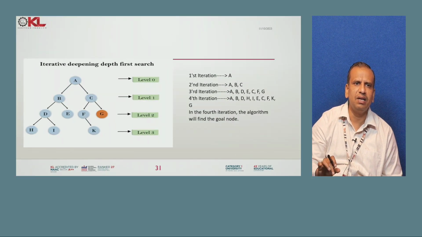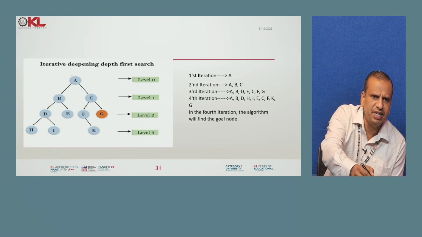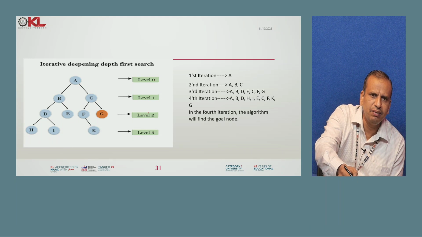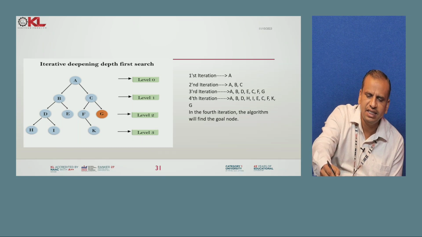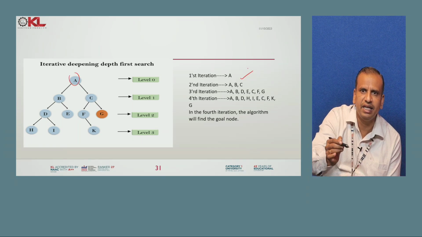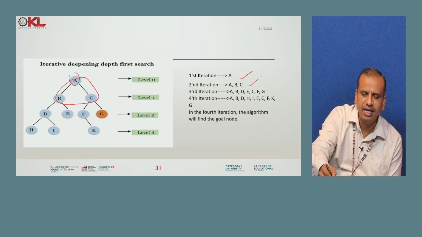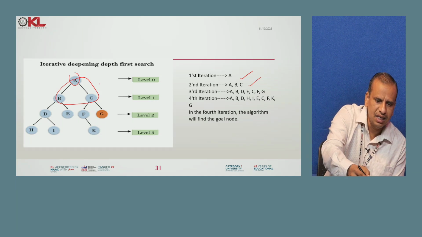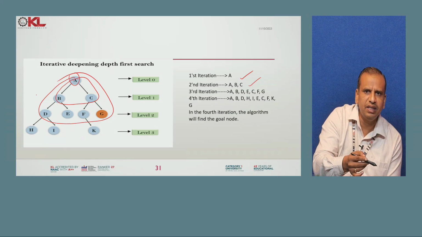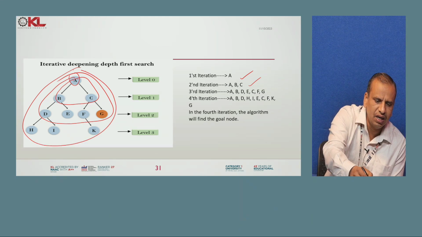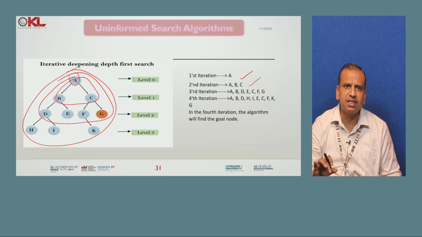And then next another one is iterative deepening depth first search. See, iterative means here the same tree has level 0, level 1 and so on, up to level 3. In the first iteration it selects only A, that is why here it is written A. In the second iteration ABC, see here this is our second iteration, that is why ABC. In the third iteration, ABC along with this one. And in the fourth iteration, everything will be covered. This is called iterative deepening depth first search.